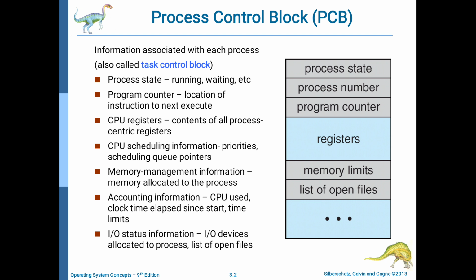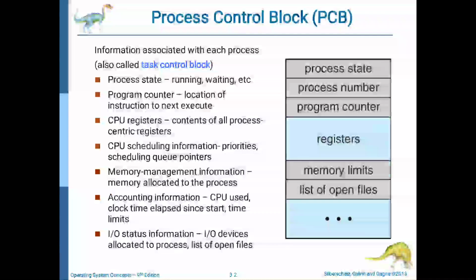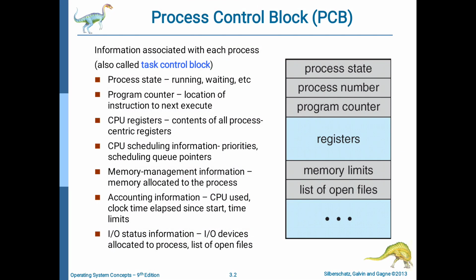So, what do you mean by process control block? For example, I am Satish Kumar. The details about me, my name, my phone number, my email ID, my address, everything, is called information. In the same way, information about the process is stored in the process control block. We will see what kind of information is stored in that particular process control block. So the information associated with each process is stored in the process control block.